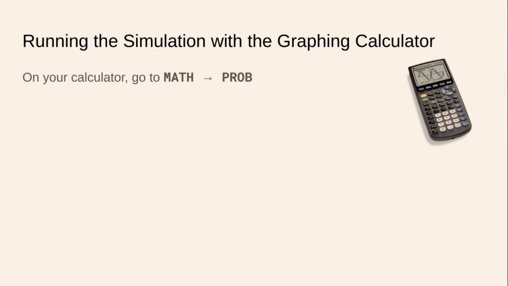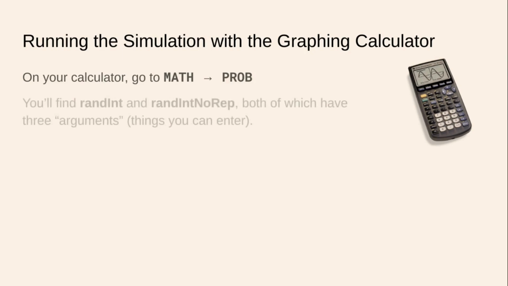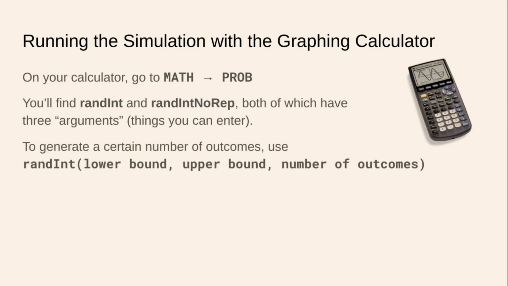So on your calculator, you're going to go to Math, and then you're going to hit the button that says Prob. That's probability. Then you can use randint or randint no rep, both of which have 3 arguments, and an argument is just one of the things you enter. So to generate a certain number of outcomes, you would use randint, and then you'd need to enter a lower boundary, an upper boundary, and some number of outcomes.